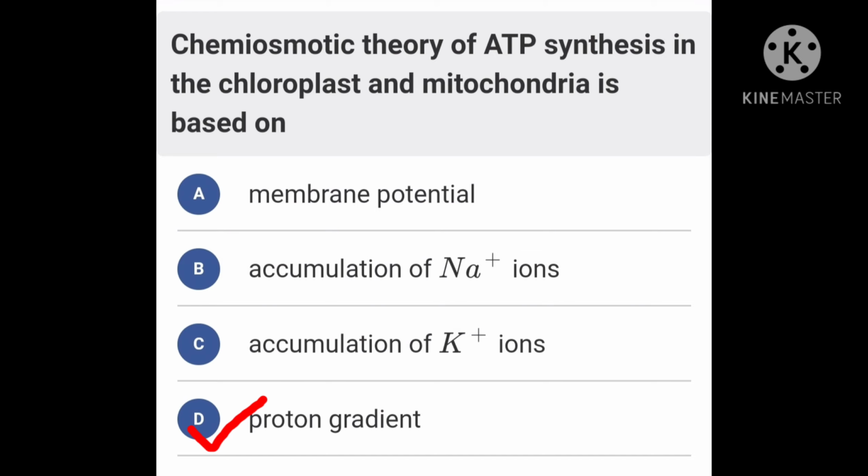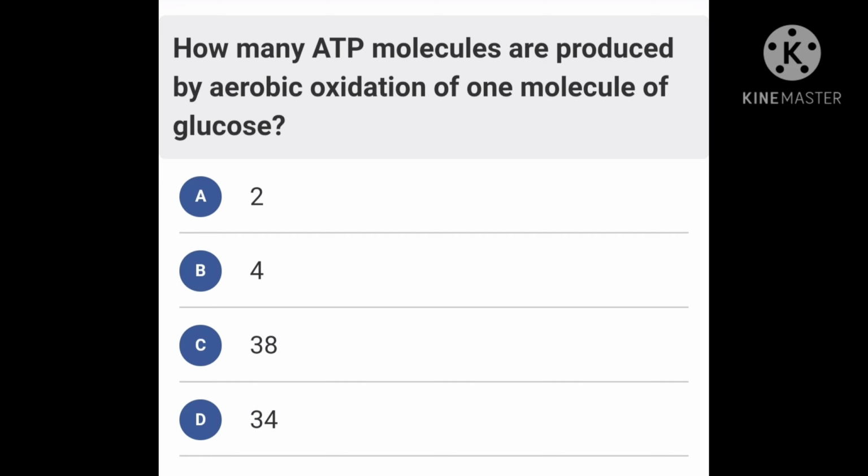Okay, next question. How many ATP molecules are produced by aerobic oxidation of one molecule of glucose? Option A, 2, option B, 4, option C, 38, option D, 34. The correct option is C, 38 ATP molecules.